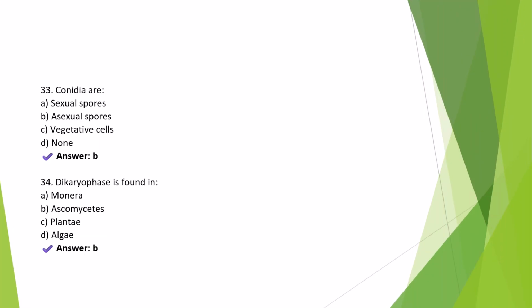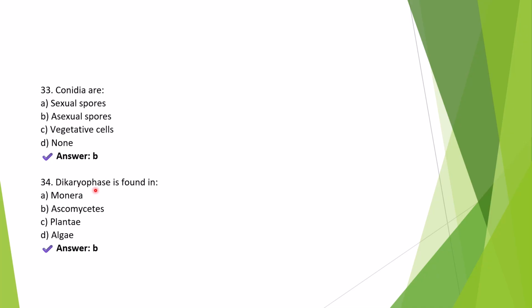Question number 33. Conidia are asexual spores. They are non-motile asexual spores produced externally on the conidiophores of fungi like Penicillium and Aspergillus. They help in rapid reproduction and dispersal.